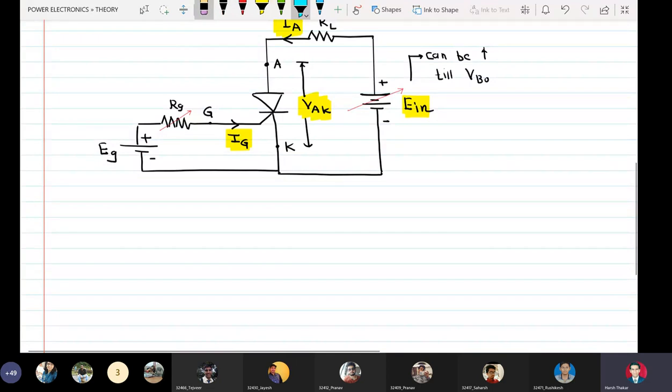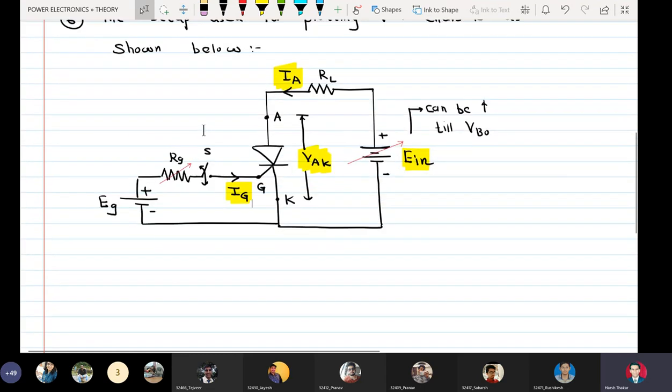And there is also a switch here. So when the switch is closed, gate drive is applied. When the switch is open, gate drive is not applied. So when I open the switch, then EIN has to be increased to breakover voltage in order to latch the SCR.